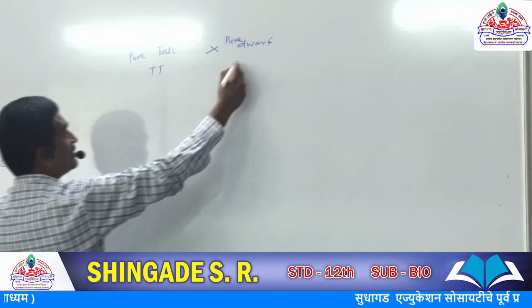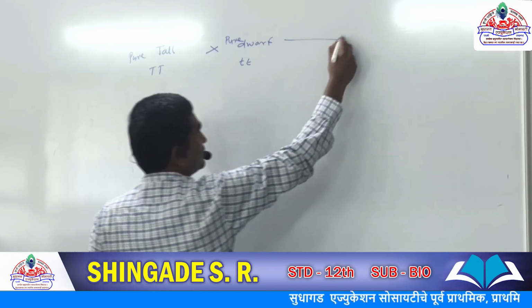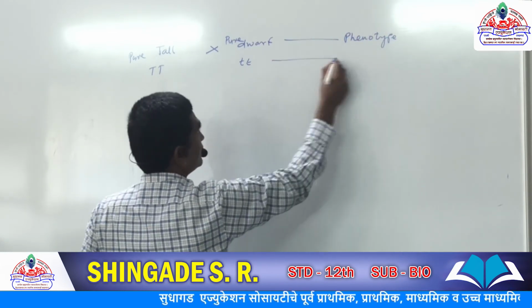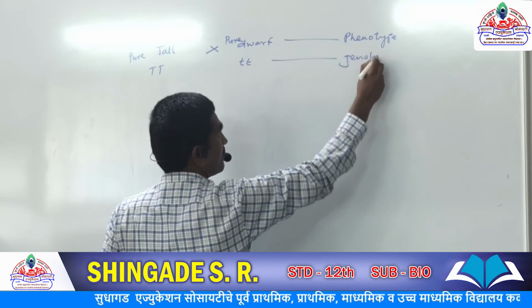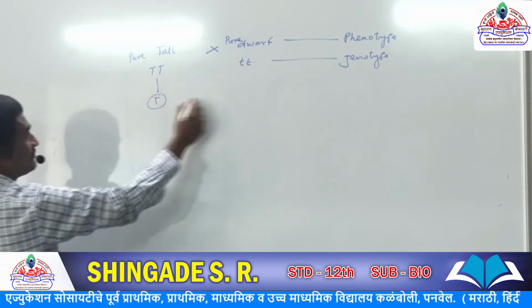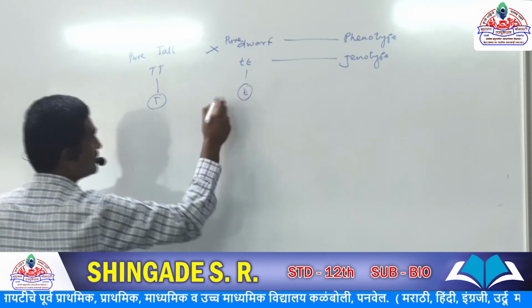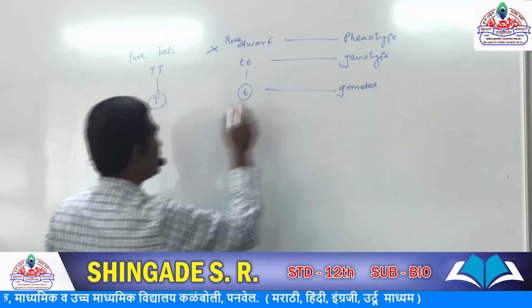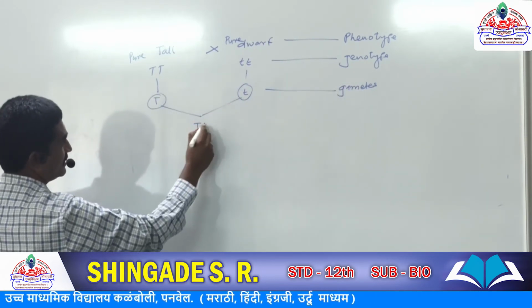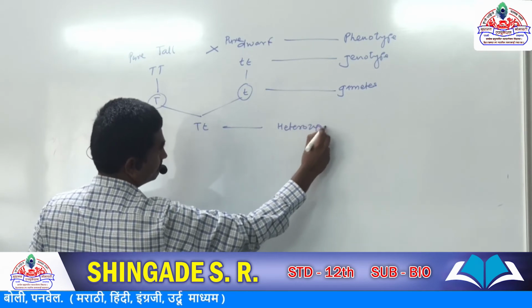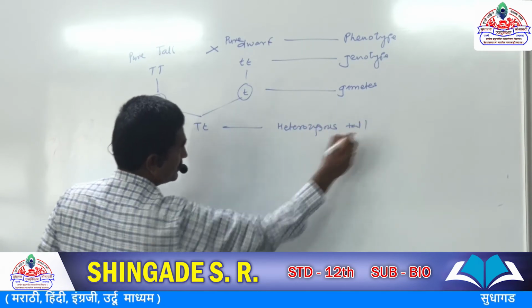Capital T, small t, small t. This is the phenotype. This is the genotype. Okay, what about the gametes? Capital T, small t. These are the gametes. And we will get F1 in the form of heterozygous tall. This is F1.